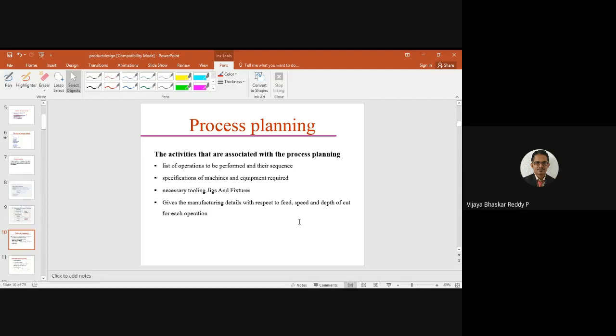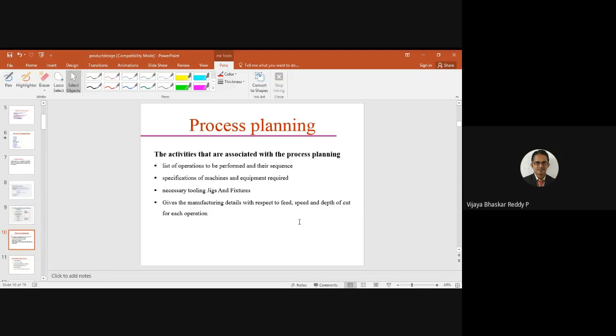Maybe turning is the second operation, maybe rolling is the third operation, like that we need to follow it. Then, specifications of machines and equipment required. So what are the specifications of the machines, and the equipment that is required.